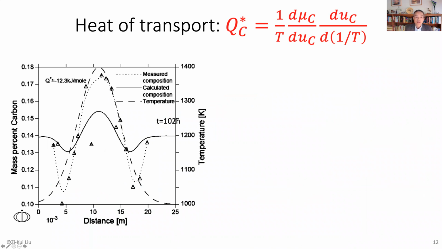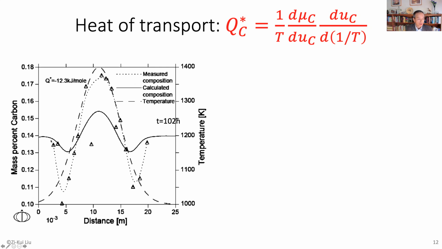What does it mean by the steady state? There's no diffusion of carbon anymore. Flux of carbon is 0 everywhere. Okay, that's the steady state. So you can evaluate Q star. And from the experimental data points, you can see that after 100 hours, you find that profile measured. Okay. However, and also temperature profile. So the dashed line is temperature profile.